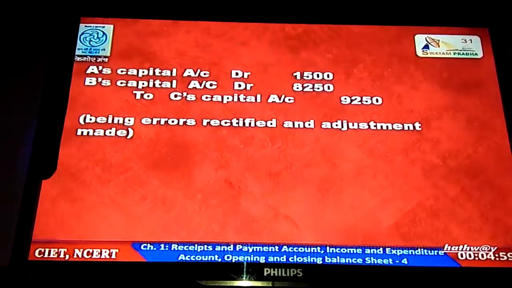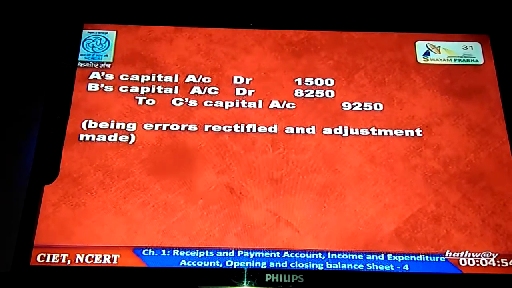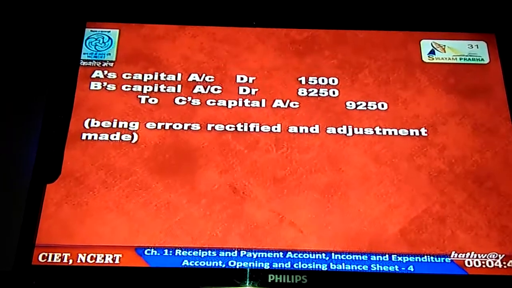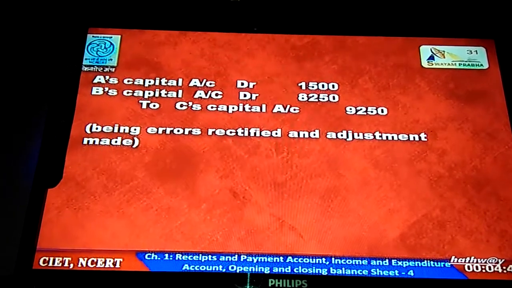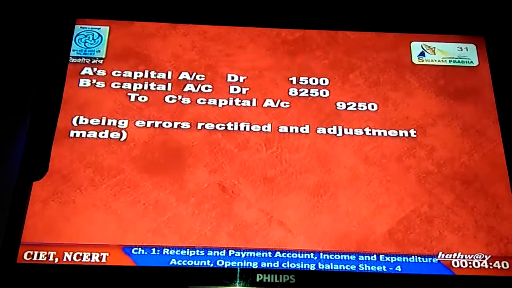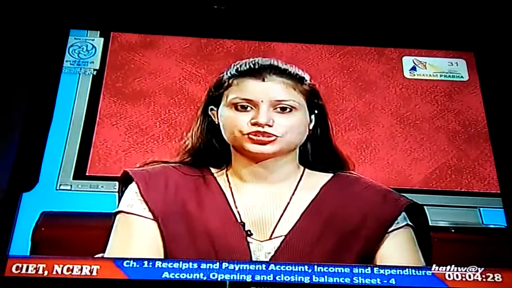Now we will pass an adjustment entry. A's capital account debit 1,500, B's capital account debit 8,250 and C's capital account credited with 9,250. That means we are taking 1,500 and 8,250 from A and B and giving it to C by crediting his capital account with 9,250. This was the full-fledged question under which we can see different types of errors and how to solve these errors. Now we move to the last question.